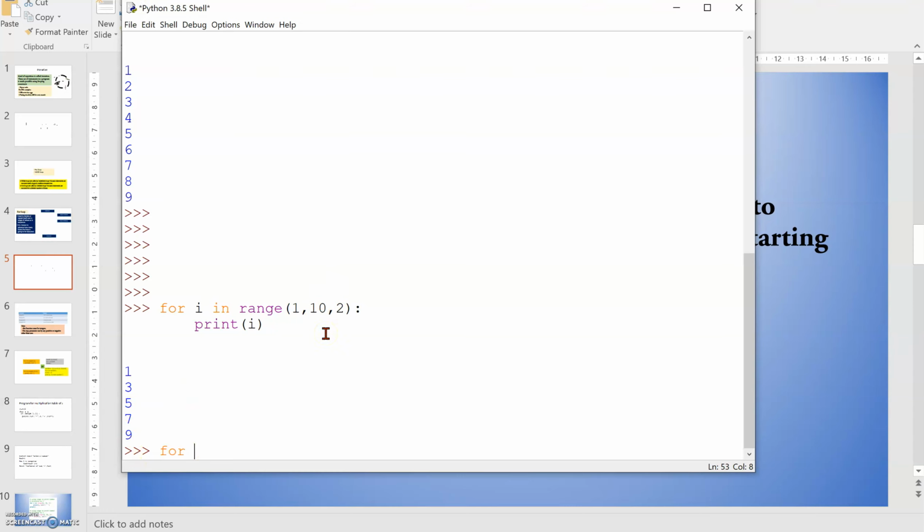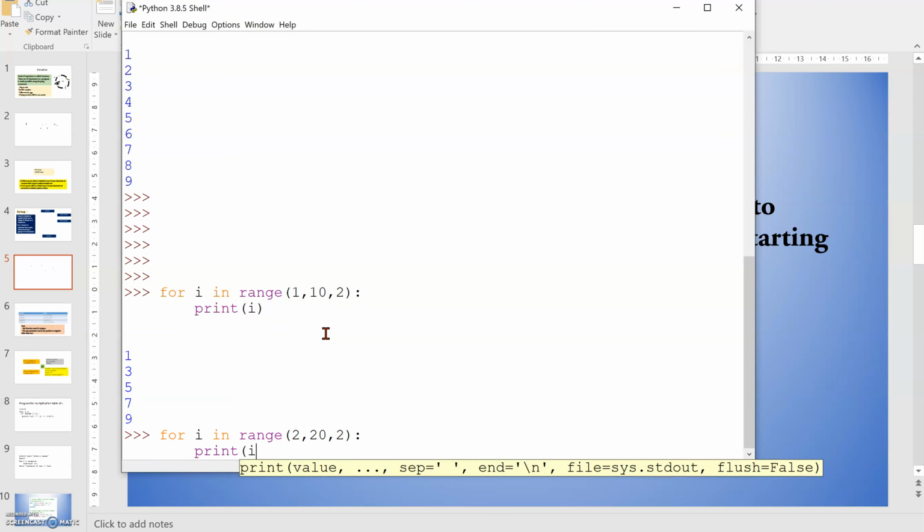Okay, so suppose I'm giving for I in range of 2, 20, then you are writing the step 2. That means 2, 4, 6, 8, 10 till 19 it will take. So will 20 be printed or not? That is our question.